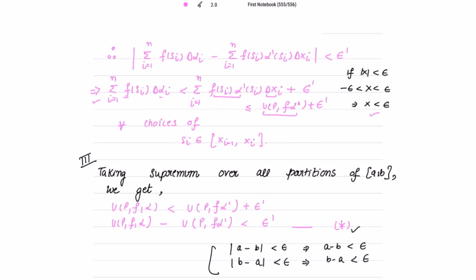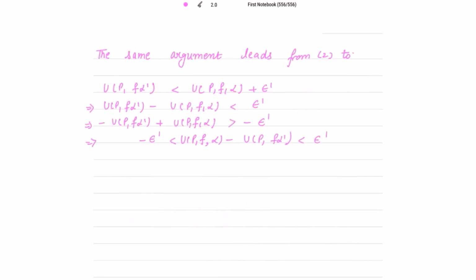If you look at your star, I have used this result and this double star result. From these two, I get this result, which means again I am taking this back into the mod. So this will be mod of U P f alpha minus U P f alpha dash less than epsilon dash.